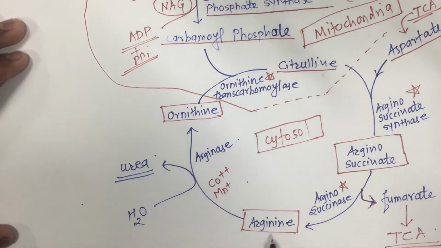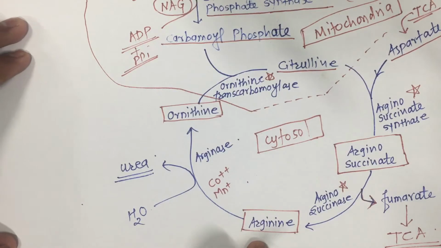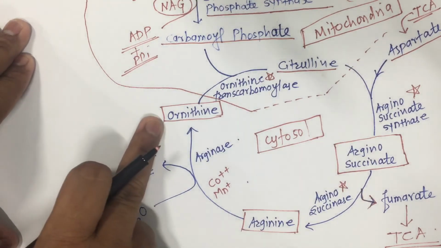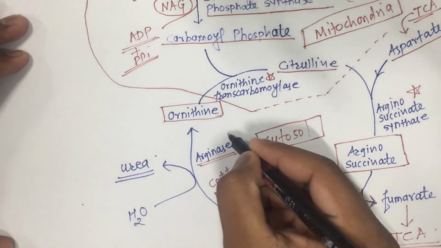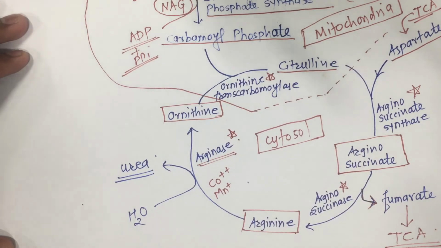Once arginine is formed, it is converted into ornithine in the presence of the enzyme arginase. Very important, this enzyme is activated mainly by cobalt and manganese. Another activating factor is N-acetyl glutamate.